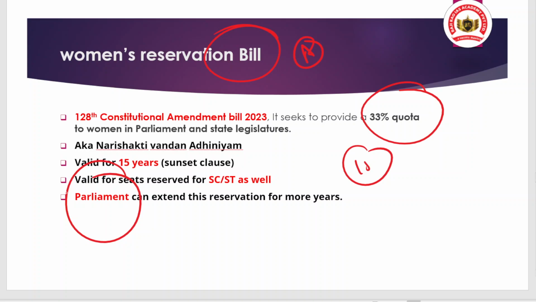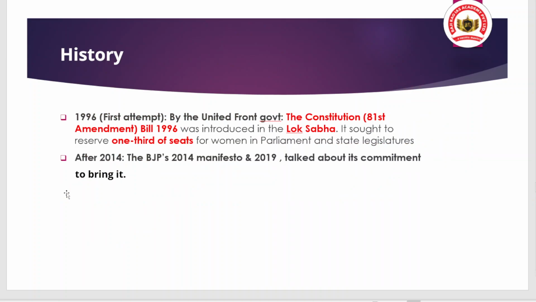Okay. So let us understand the historical background. We have talked that in 1996 there was the first attempt by the United Front government, which brought the Constitution 81st Amendment Bill 1996 in the Lok Sabha, and it sought to reserve one-third of seats for women in parliament and state legislatures.